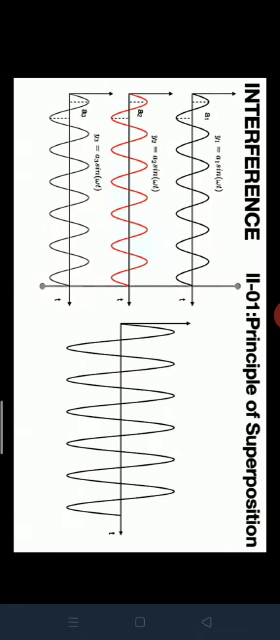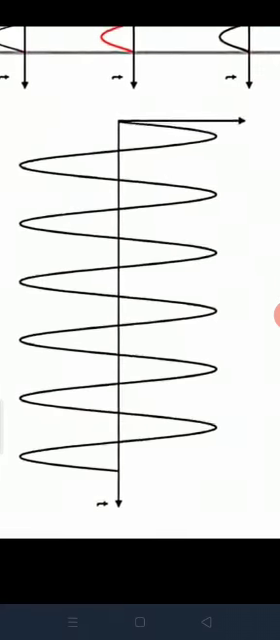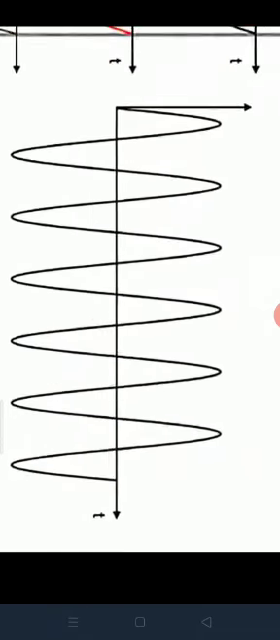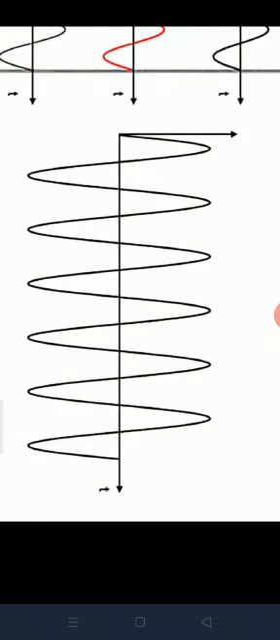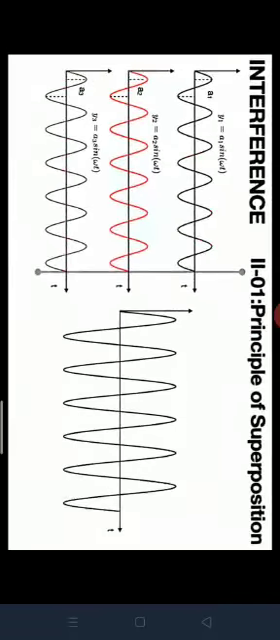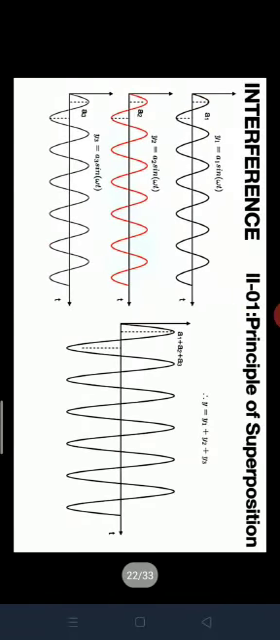If we combine the three light sources, then we will get one light source, and it forms a wave motion in the principle of superposition.